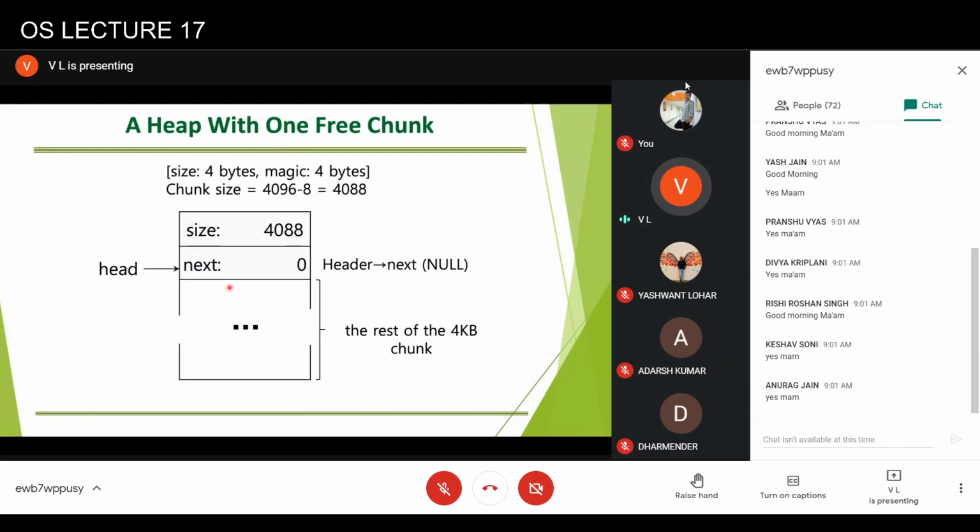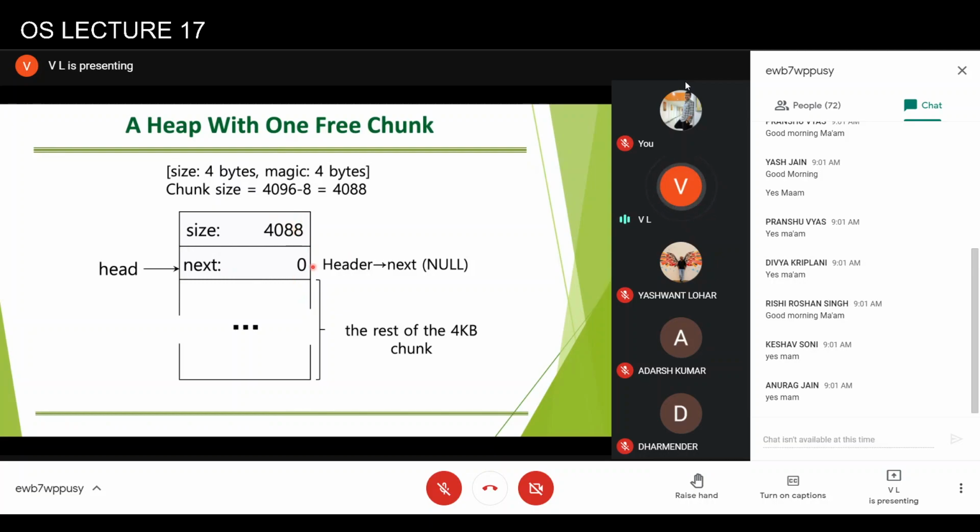It has to keep the pointer to the next node, and this pointer requires, let's say, 4 bytes. It also needs to keep the size of the free chunk, which will also require 4 bytes. So 4 bytes plus 4 bytes have to be written onto the free chunk itself. So the actual size which is available is 4088.